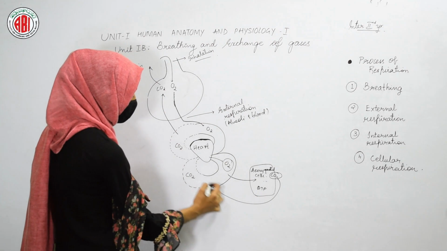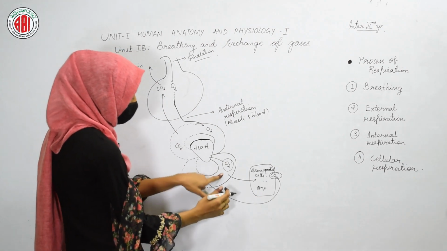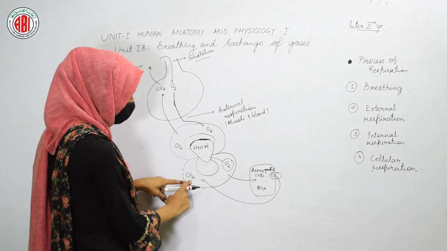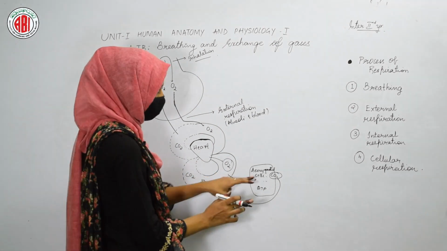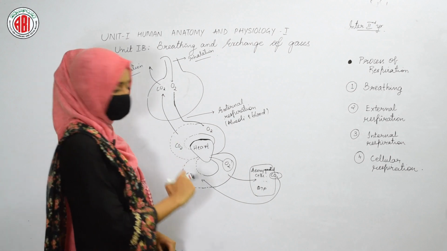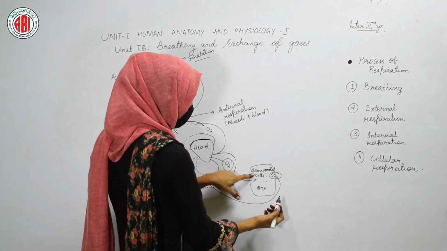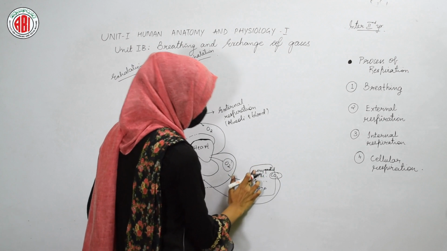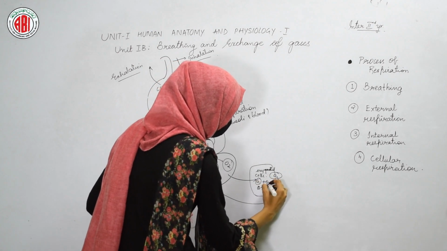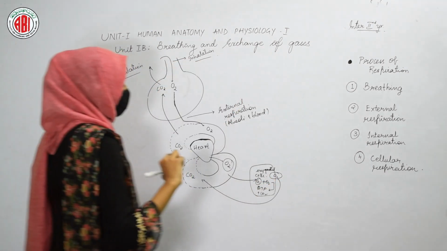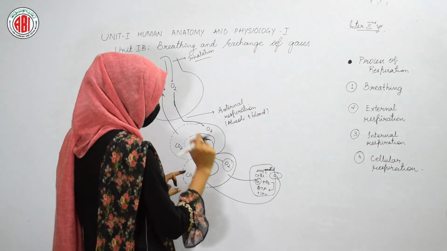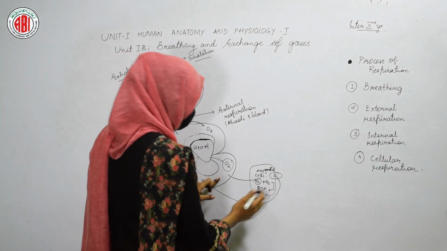So this carbon dioxide is taken up by the blood. Oxygenated blood gives oxygen to the cell and takes up the carbon dioxide, so it becomes deoxygenated. Once it gives oxygen to the cell, it becomes rich in carbon dioxide. So this deoxygenated cell becomes oxygenated after taking the oxygen, and the oxygen taken up by the cell is used to break down the glucose and it forms ATP. So this is how the exchange of gases takes place between the blood and cells of our body.